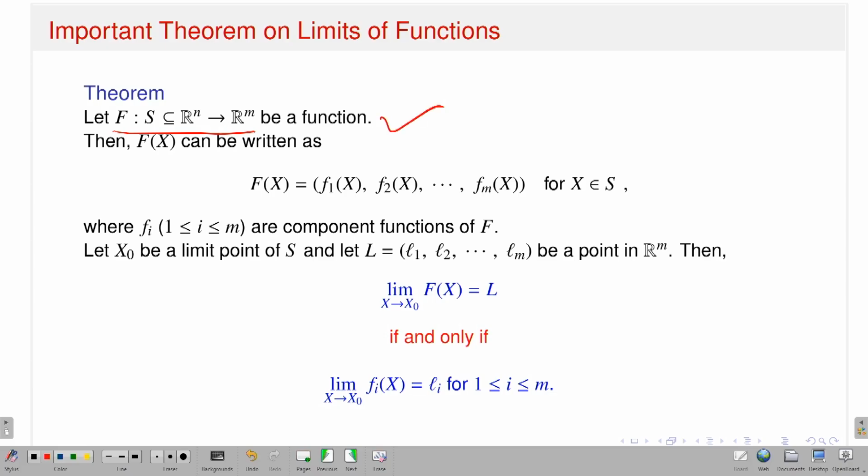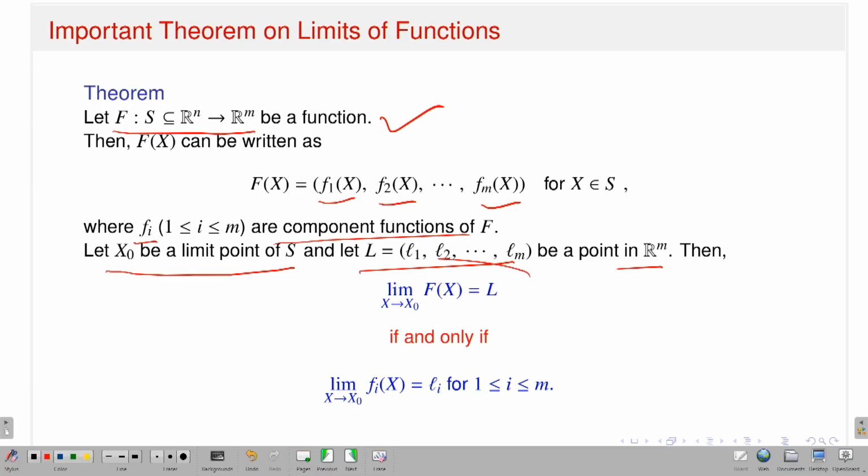Then capital F has a representation, so I can write capital F as m many components, small f1, small f2, up to small fm, where small fi are the component functions of capital F. Let x naught be a limit point of S, and let capital L, which is small l1, small l2, up to small lm, be a point in Rm. Then the following is true.